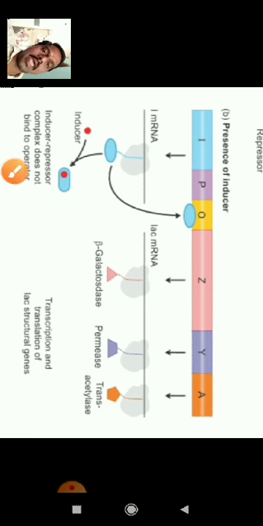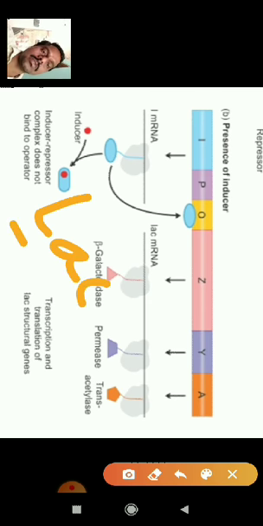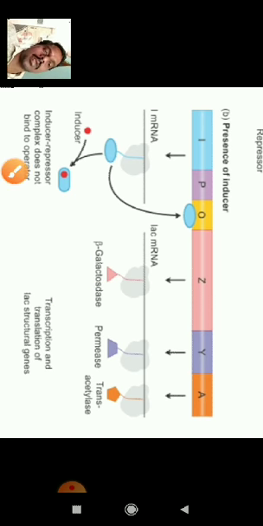Why do they call it lac? Lac means lactose. That's why they call it the lac operon concept, because their experiment is on lactose. So this is also the one gene, one enzyme concept. It proves one gene, one enzyme, meaning every gene releases the enzyme structures. So this is the lac operon concept.